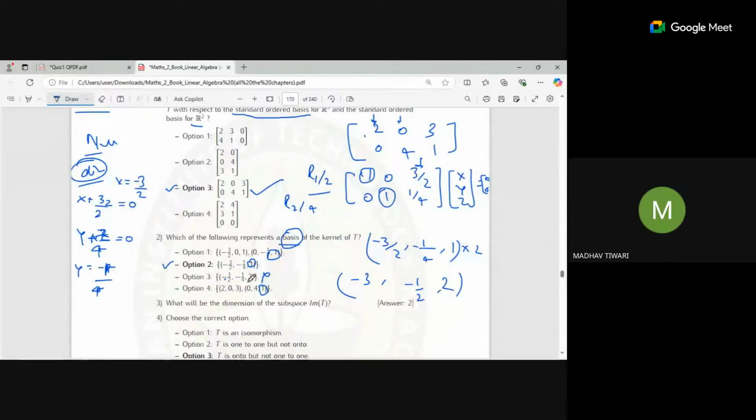We put the z value as 2. So what you will get in the x and y equation are these two values. Or you can simply multiply it by 2, because you need to make the z value 2.